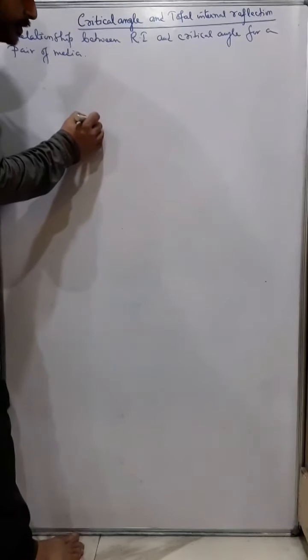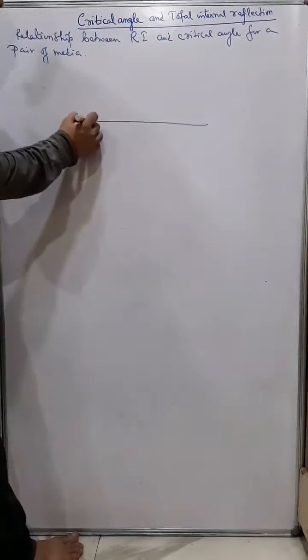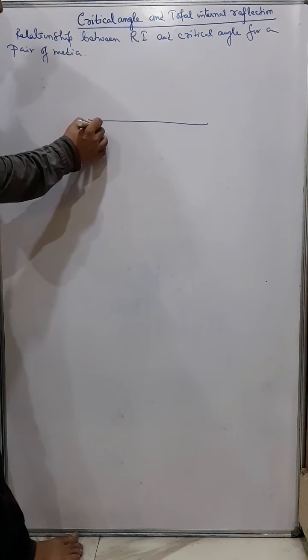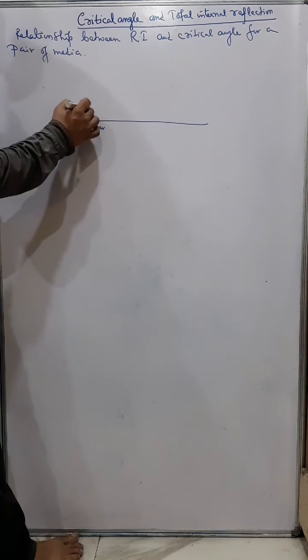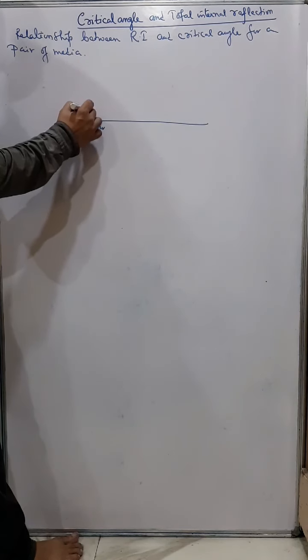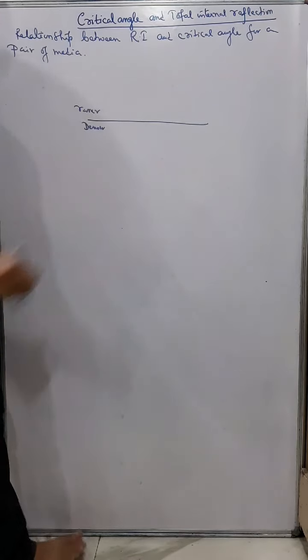Okay, now we'll see the relationship between refractive index and critical angle for a pair of media. What is the relationship between them? Suppose this is the denser medium and this is the rarer medium.